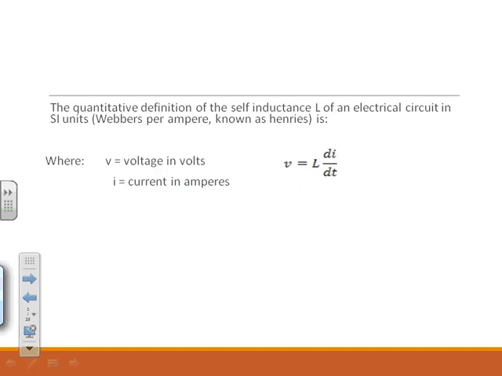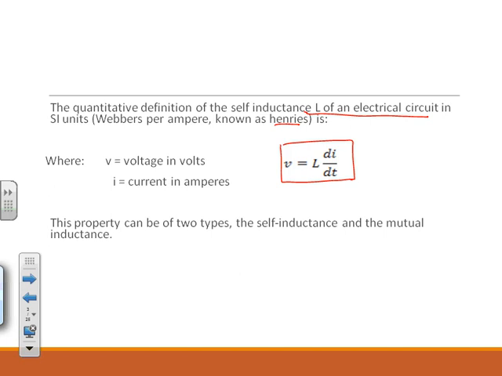So the quantity defined for self-inductance L of an electric circuit in SI units is the Henry, and V is equal to L into dI divided by dt, where V is the voltage in volts and I is the current in amperes. This property can be of two types: either self-inductance or mutual inductance.